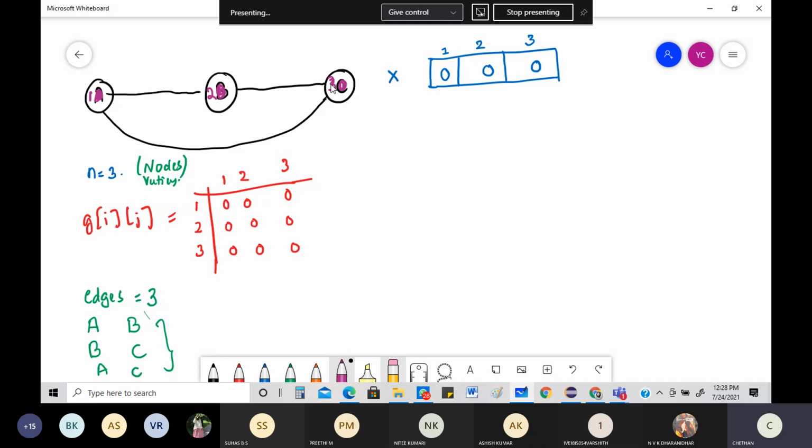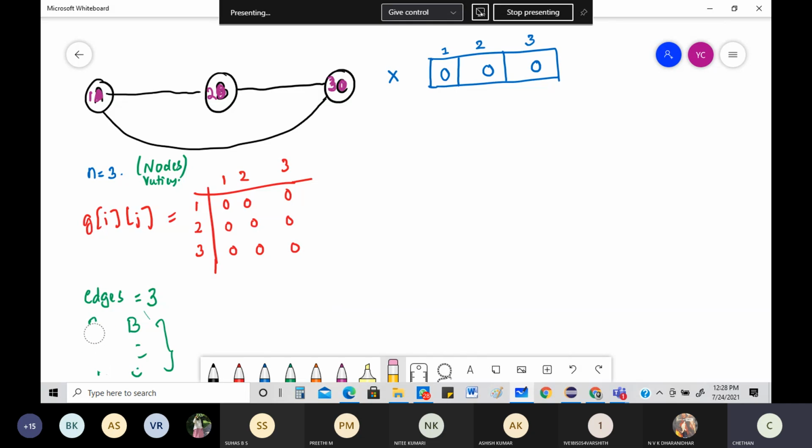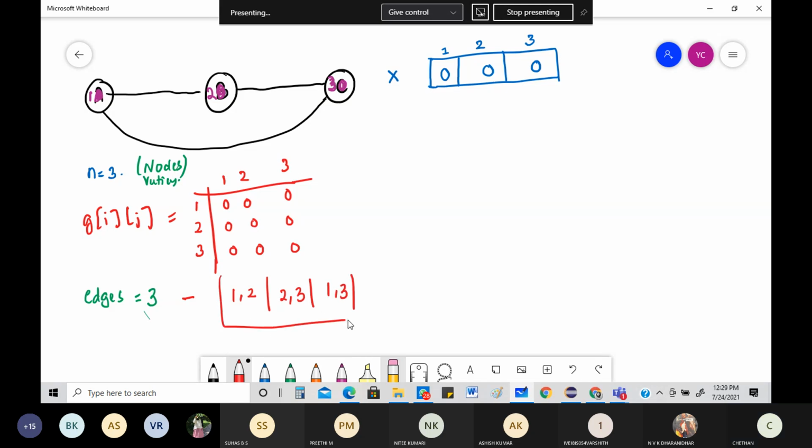All other things will remain the same. The way of writing the edges will differ, except that everything will remain the same. So what are the edges to me? 1, 2, then 2, 3, then 1, 3.